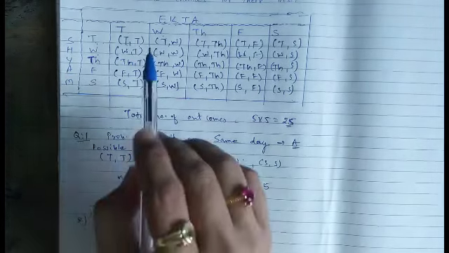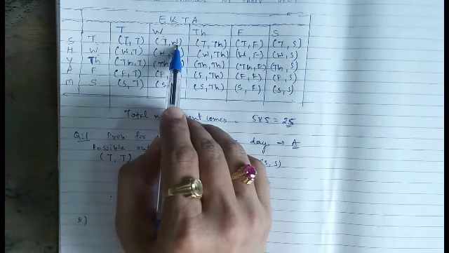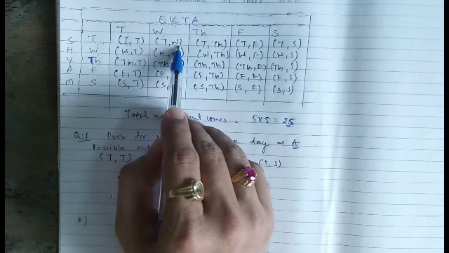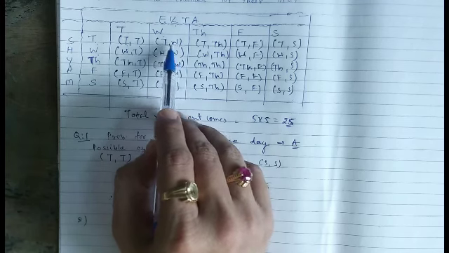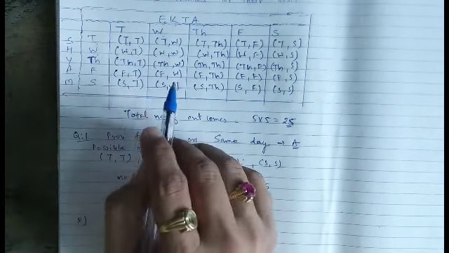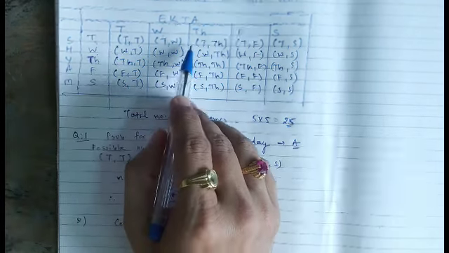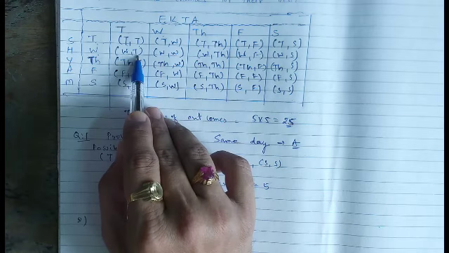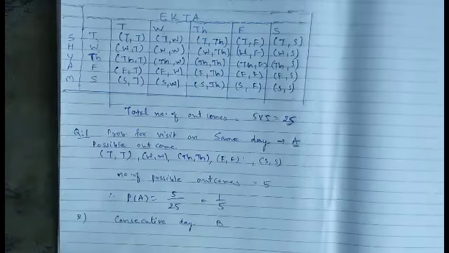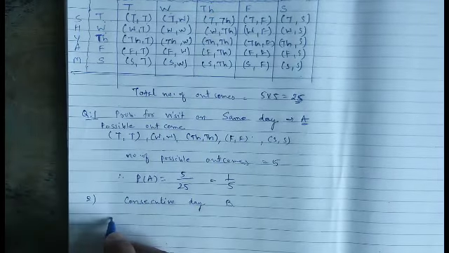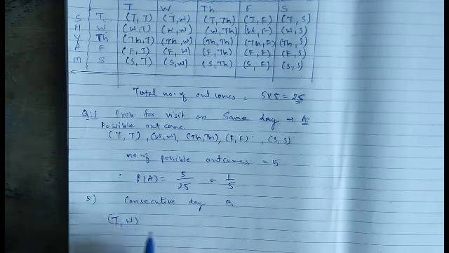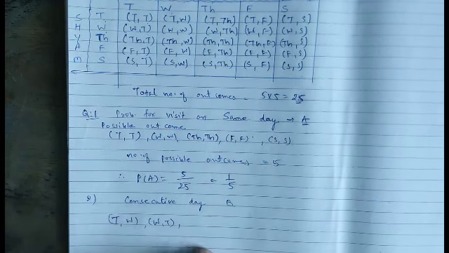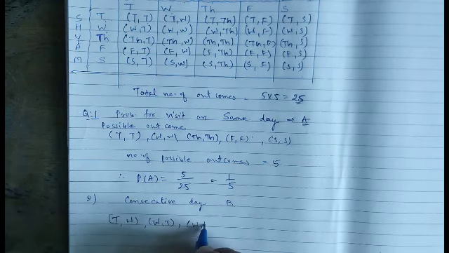For example, here Tuesday and Wednesday are consecutive days. Shyam visits on Tuesday, Ekta visits on Wednesday. They are visiting on consecutive days. The other one can be its opposite thing, that is Wednesday, Tuesday. Shyam visits on Wednesday, Ekta visits on Tuesday. So the possibilities can be Tuesday, Wednesday, Wednesday, Tuesday.